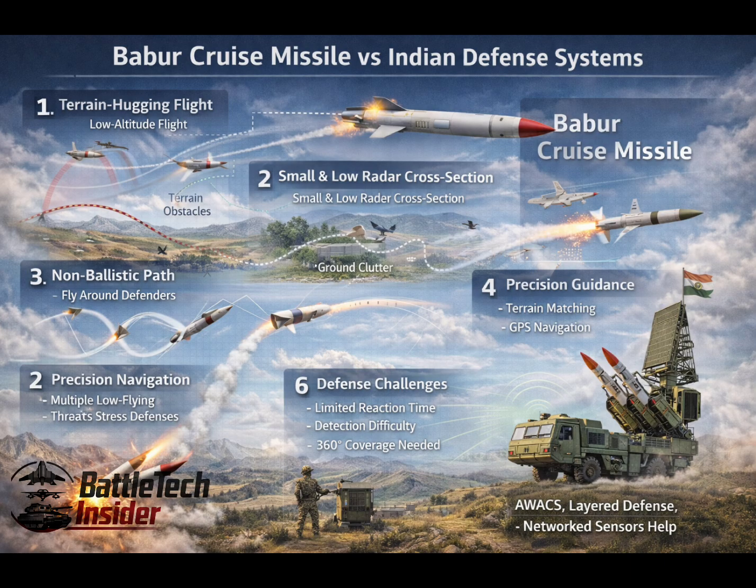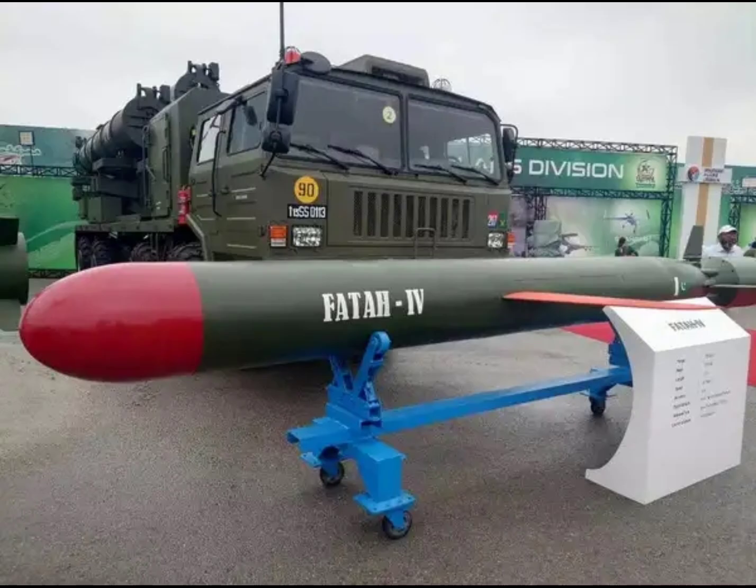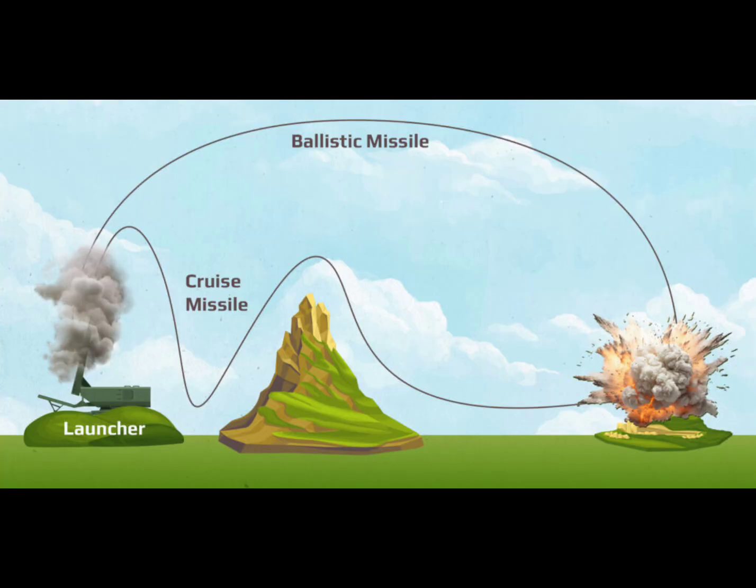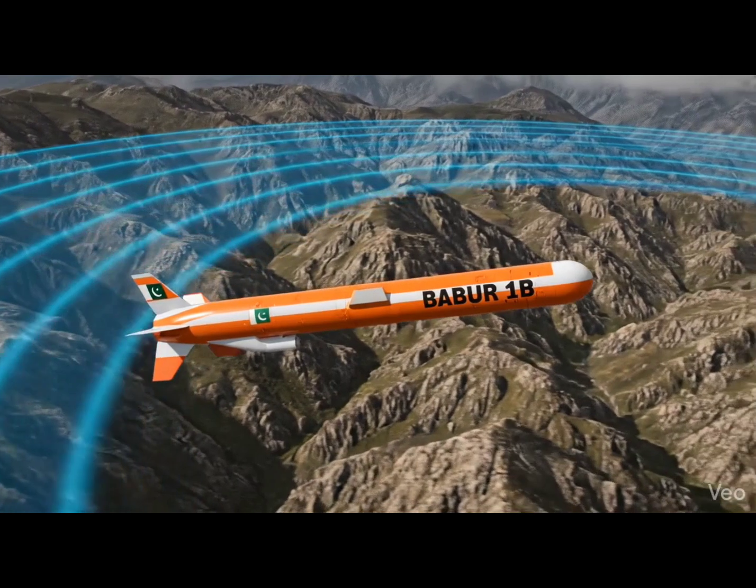How they challenge India's air defense. Low flight and maneuvering help evade high-altitude radars like S-400, Prithvi air defense, and advanced air defense system. Precision guidance forces defenders to use multiple layers of interceptors. The combination of Fatah and Babar creates multiple strike pathways, making air defense more complex and resource-intensive.